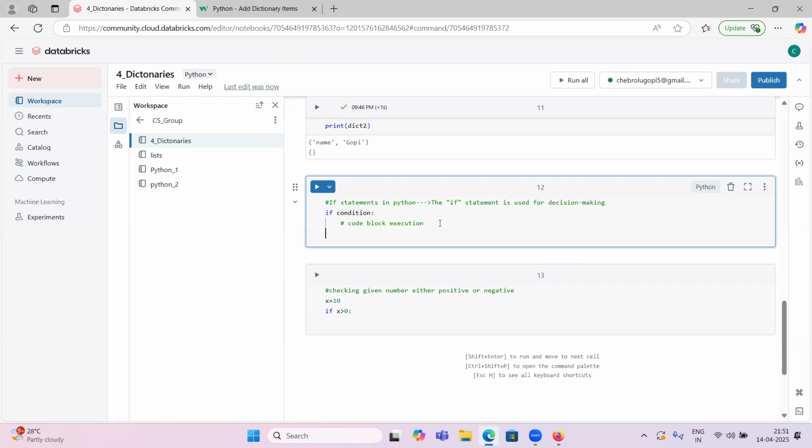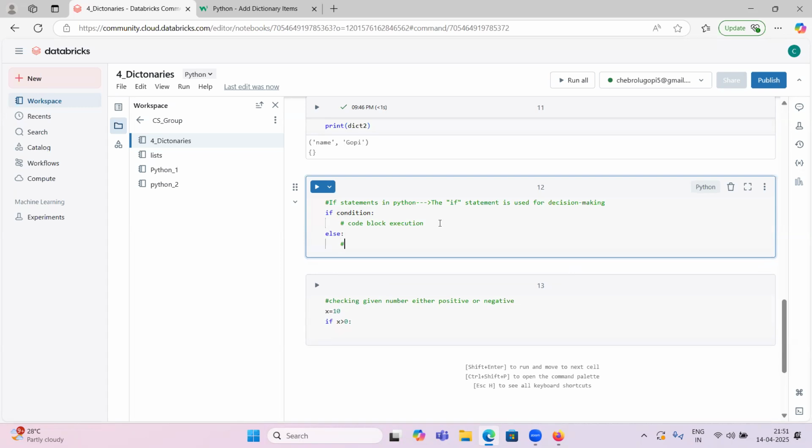If the condition is not true, what will happen? I will explain this. Else. Under this else also, you will write some code block to be executed if the condition is not satisfied.